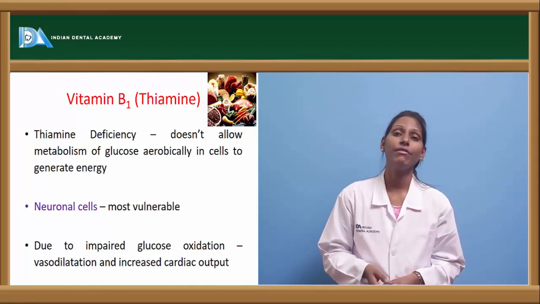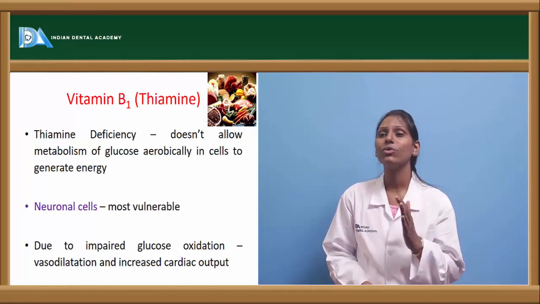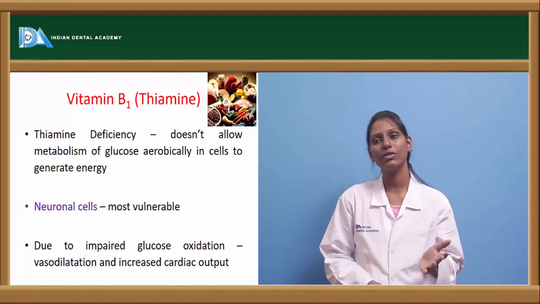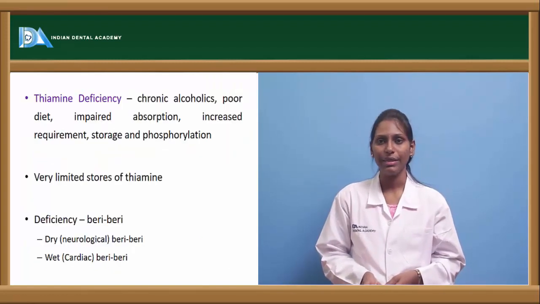Neuronal cells are very vulnerable if there is deficiency of thiamine. Due to impaired glucose oxidation, there will be vasodilation and also increased cardiac output in these cases of thiamine deficiency.